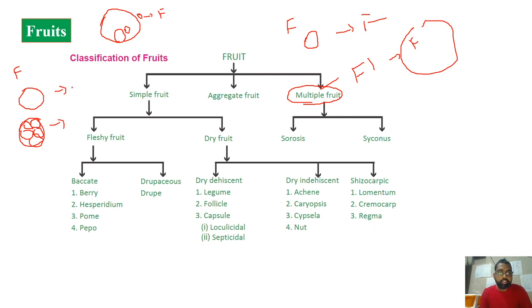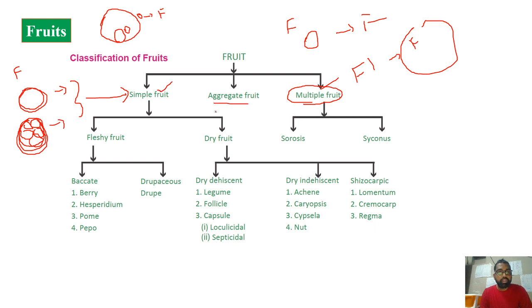From this, if the fruit is developed, then it is called simple fruit. So the simple fruit is developed from either the monocarpellary flower or multicarpellary syncarpous flower. So let us just consider this as, here one, here also one, here only one carpel, here many carpels are there, but they are all fused. So therefore I am just taking this one as one. So if this development is from this, it is called simple fruit.